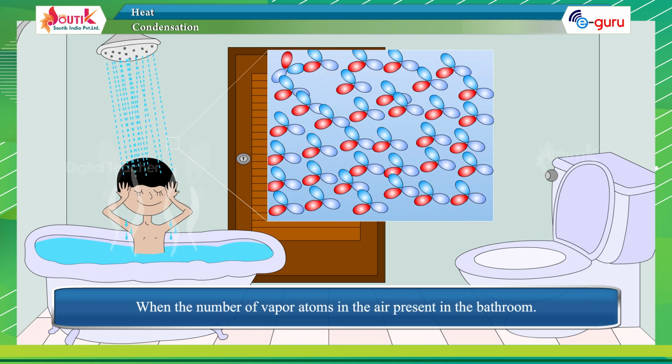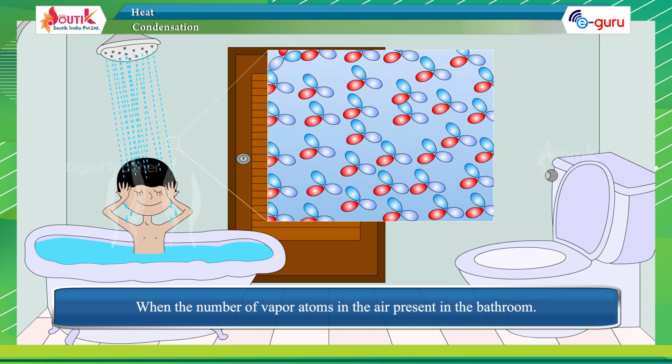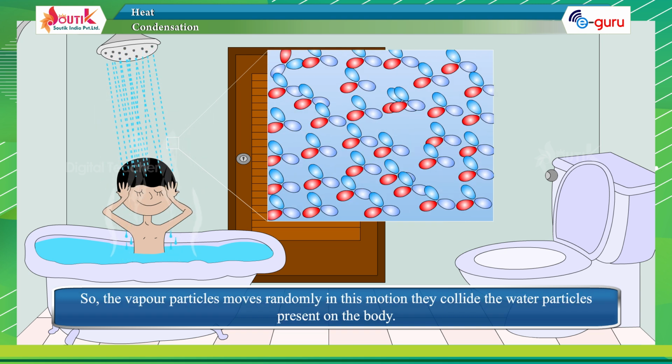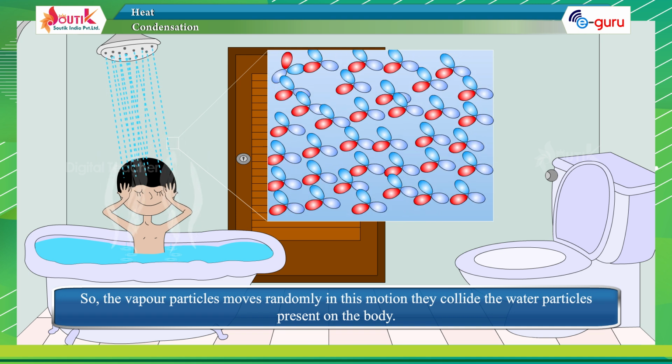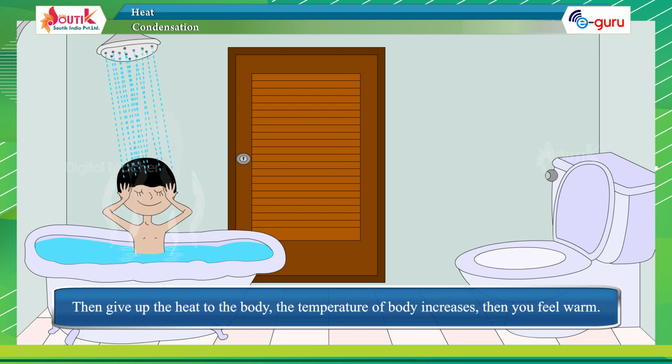The vapor particles move randomly in this motion. They collide with the water particles present on the body and then give up heat to the body. The temperature of the body increases. Then you feel warm.